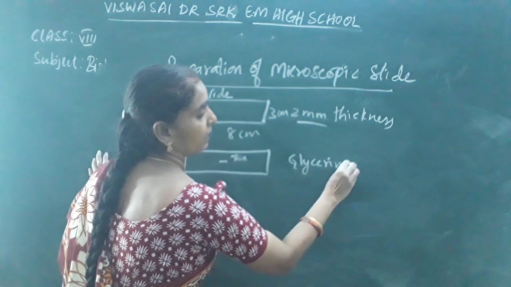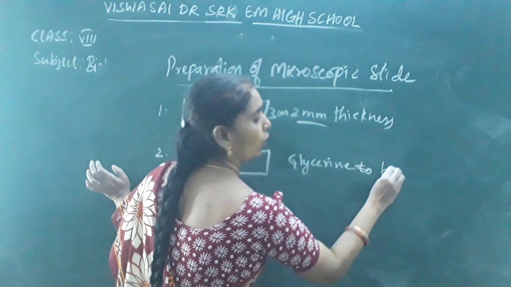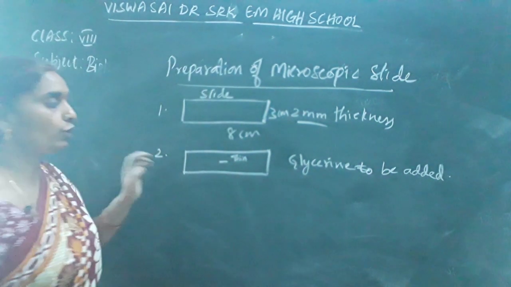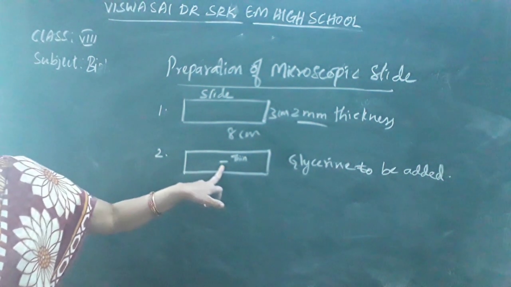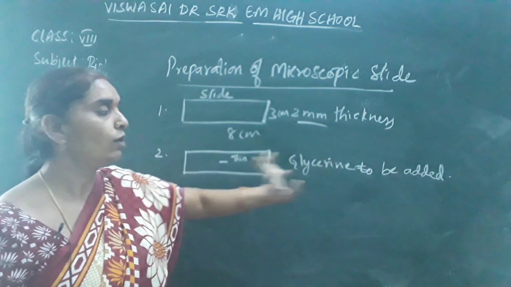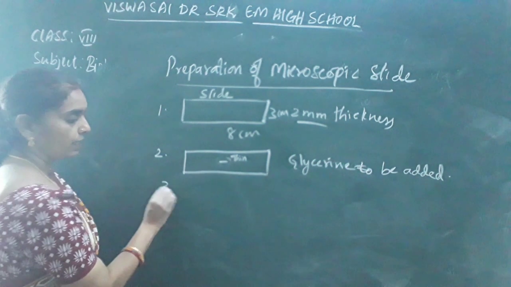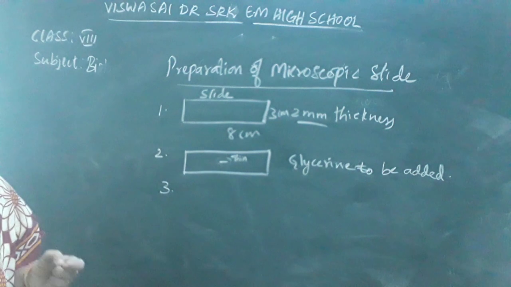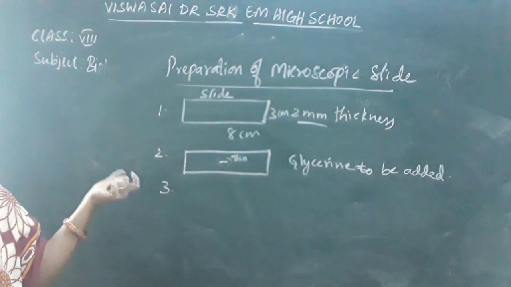Why are you adding a drop of water or glycerin? So that it does not dry. Okay, it should not be dried. If it is to be kept for a longer period, then glycerin is to be added instead of water. Then the third step, you will cut the object to 0.5 mm thickness.